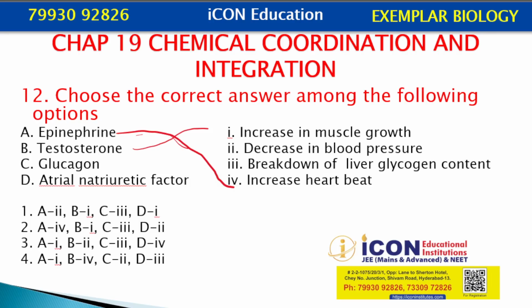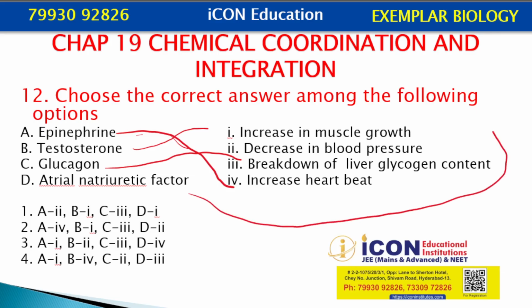Glucagon is released from alpha cells of the islets of Langerhans of pancreas, which break the glycogen into glucose. Atrial natriuretic factor is released when the blood pressure is increased, and it decreases the blood pressure. So with these four, we need to find the option. A is 4, B is 1, C is 3, D is 2. So our option is the second option.